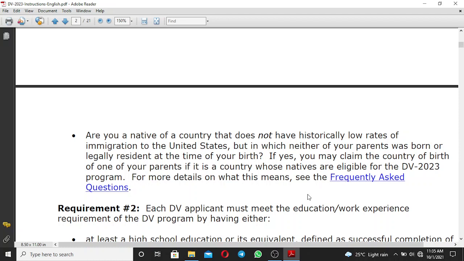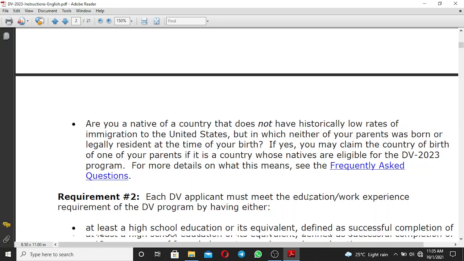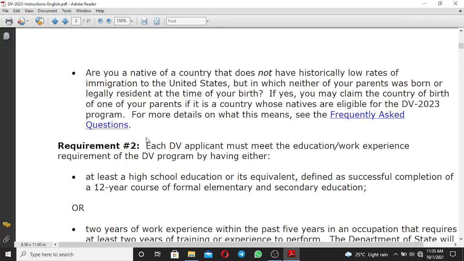But one of your parents was born outside Nigeria, so you can claim the country of birth of your parent as your country of chargeability so that you can participate in the DV program. Hopefully that point is understandable. Let's go to the second requirement.